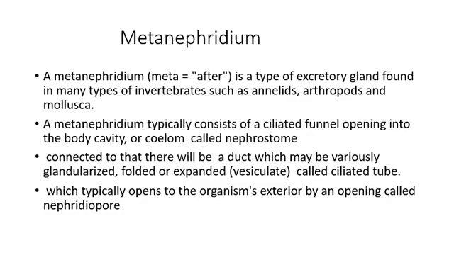The waste materials from the blood enter into the funnel-like structure called nephrostome by the beating of the cilia. When it moves through this coiled tubule, the important materials are absorbed back into the blood, and the remaining waste material is excreted through nephridiopore to the outside of the organism.